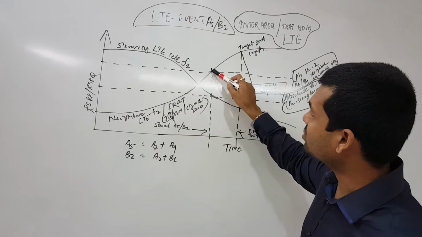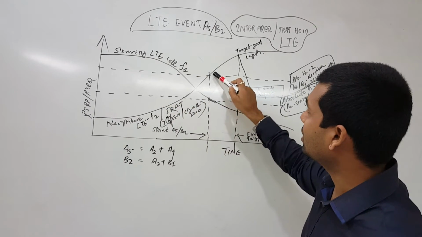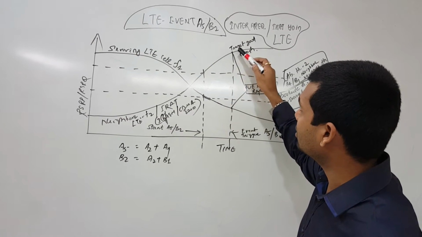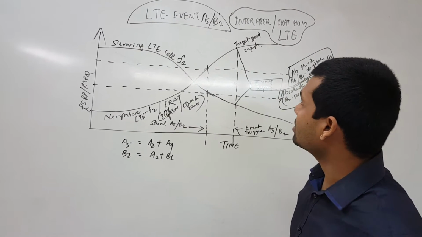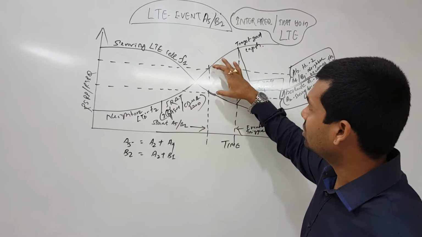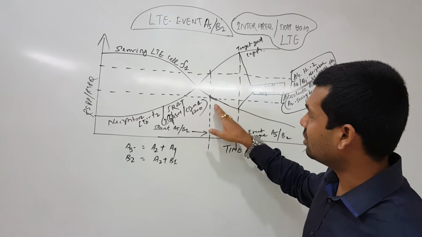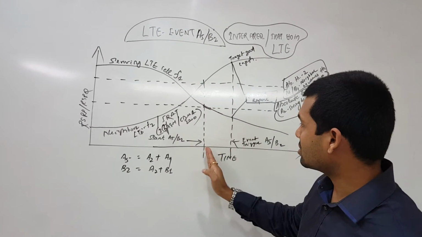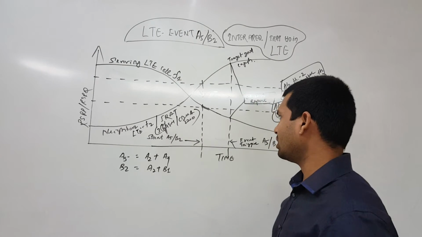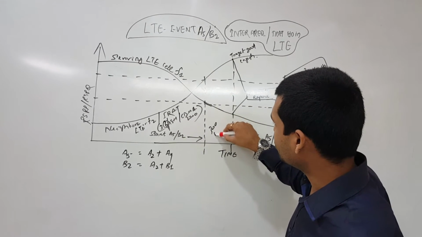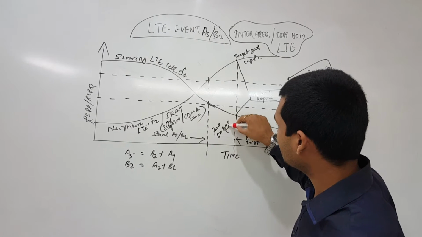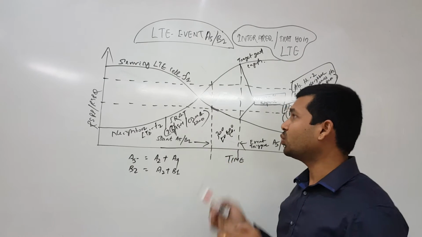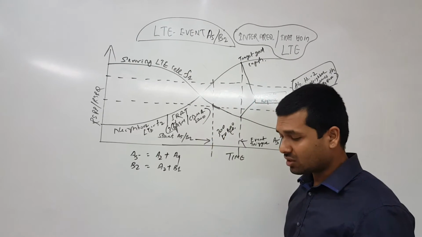Threshold 2, here it's becoming better than the threshold, in an increasing phenomenon. So exactly at this point of time both conditions, A2 and A4, are met, and this is sustained till this time, let's say 300 to maybe 600 milliseconds, continuing in this state, meaning serving is becoming poor and the neighbor is getting better.